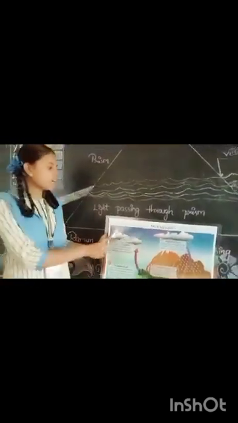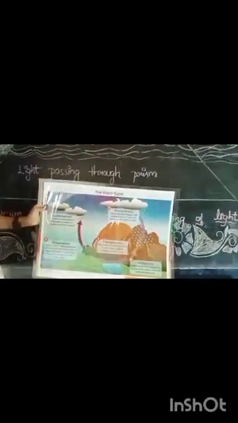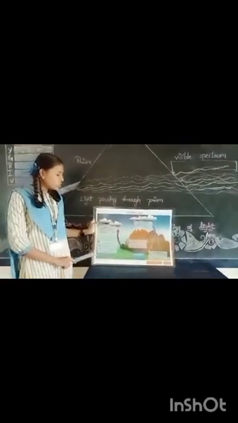Today I am explaining about the water cycle. Do you know what the water cycle is? The whole process in which water turns to vapor and falls on the earth as rain and later flows back into the river. There are five processes in the water cycle. They are transpiration, evaporation, condensation, precipitation and collection.